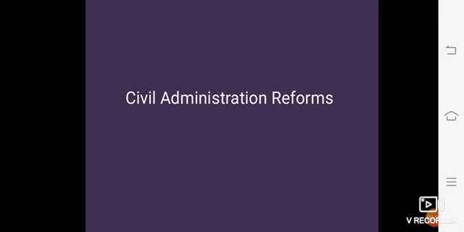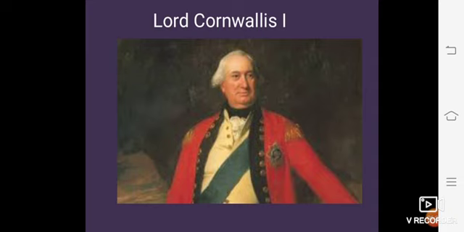Second one, civil administration reforms. The greatest work of Cornwallis was the overhauling of the civil services by employing capable and honest public servants.